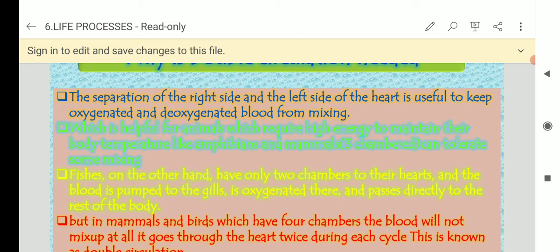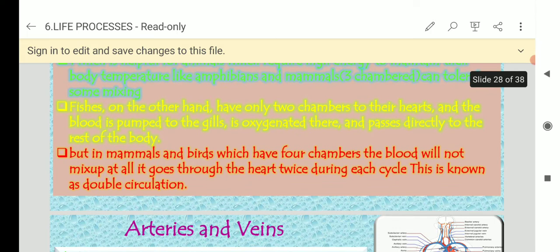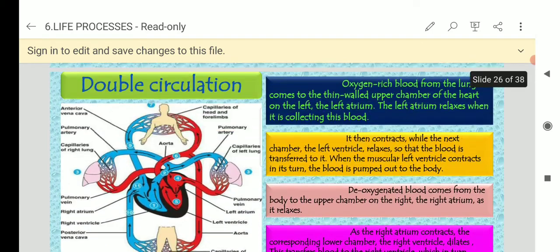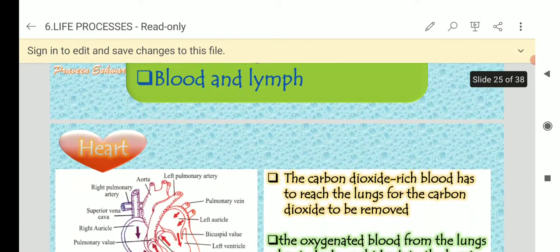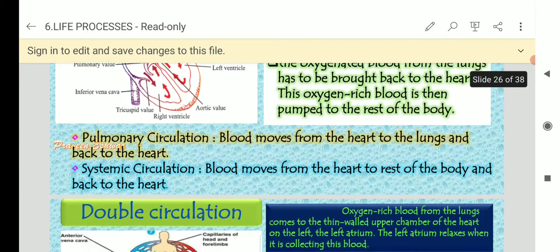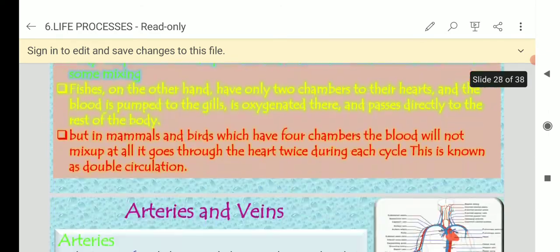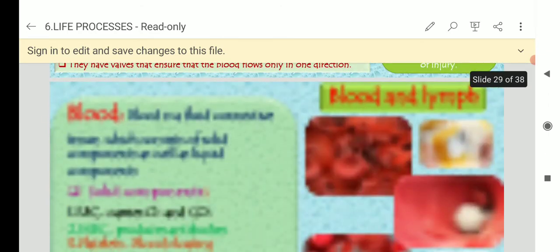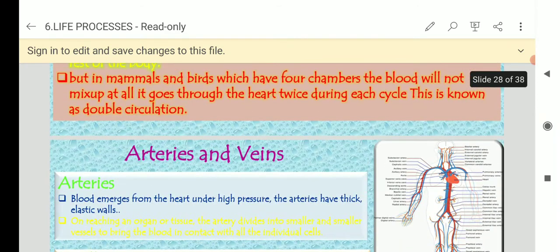So it separates oxygenated and deoxygenated blood. See, but in mammals and birds it has four chambers. The blood will not mix up at all. It goes through the heart twice during each cycle. This is known as the double circulation. So understood? Heart and blood circulation. So the diagram is very important. So human heart has four chambers. Okay, let us see next one, arteries and veins.